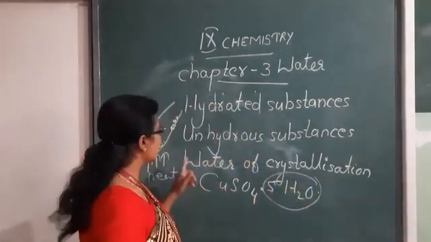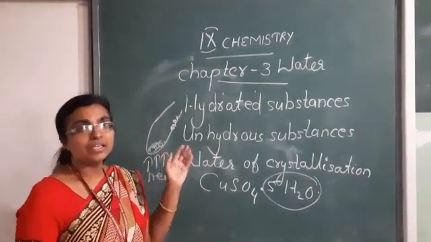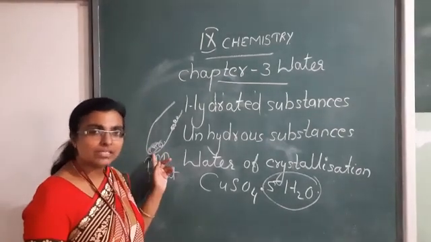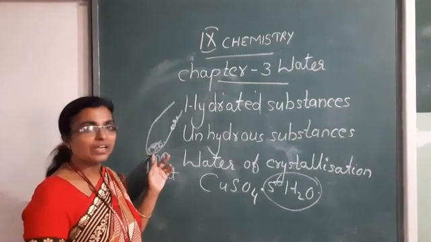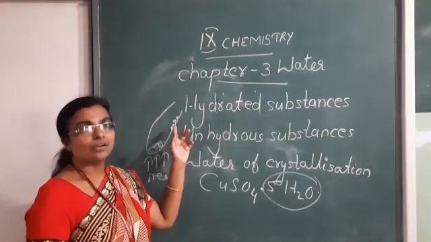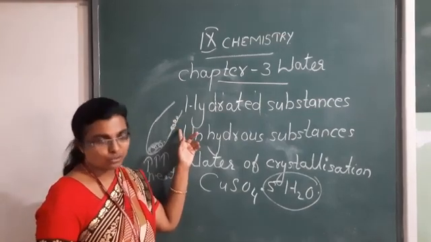And we can see that this blue colored substance is changing into white color, and some colorless droplets of liquid we can see on the inner side of the test tube.